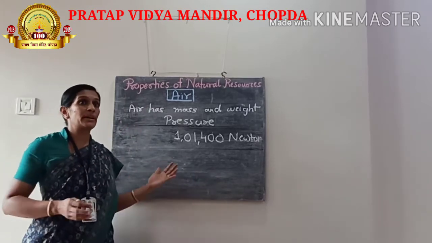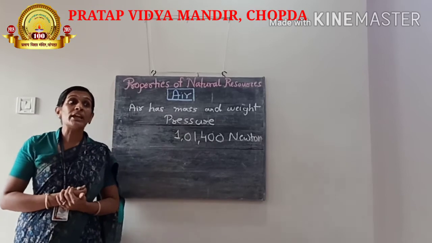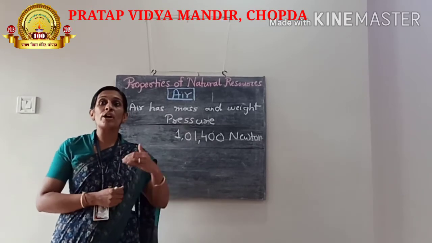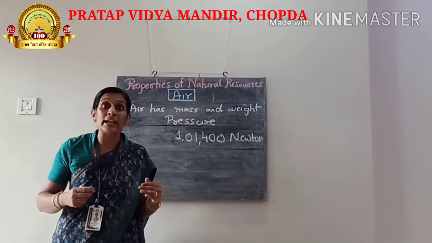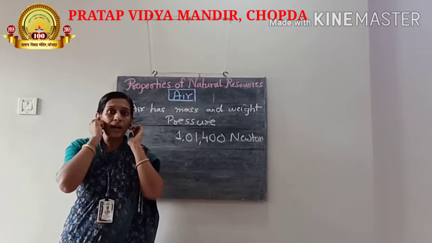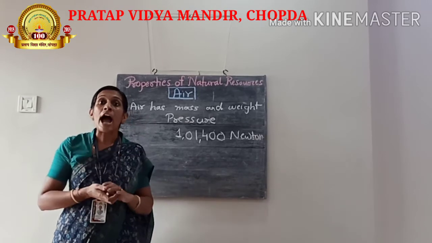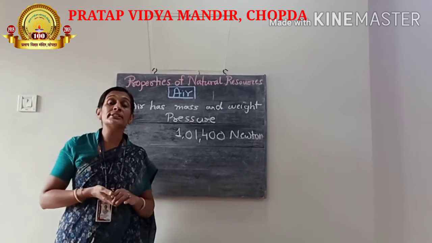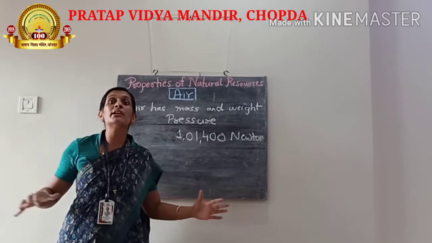Why does the pressure become less as we go towards higher altitudes? See, we are told that when you go for mountaineering or when you go at higher altitudes, when you go in an aeroplane, you should keep your ears closed, and you also carry an oxygen cylinder at higher altitudes, because the air becomes rarer and rarer.